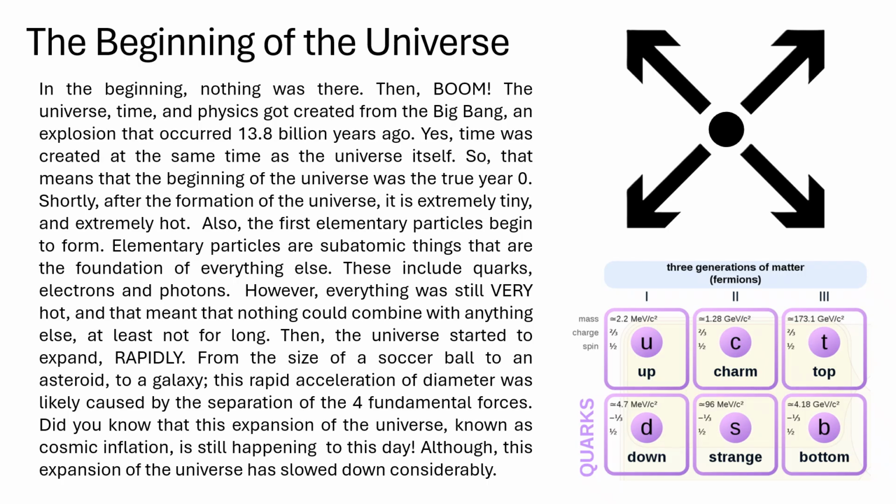And as we can see, the top image on the right represents the cosmic inflation. It started out as a very tiny speck, that was the universe, but then started to expand. And the bottom image below that shows all the types of quarks. There are 6 and they are up, down, charm, strange, top and bottom.